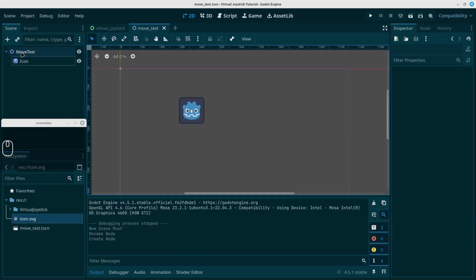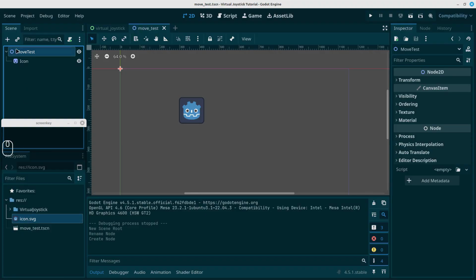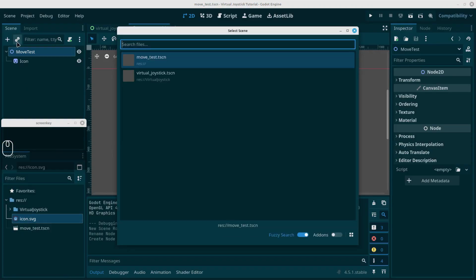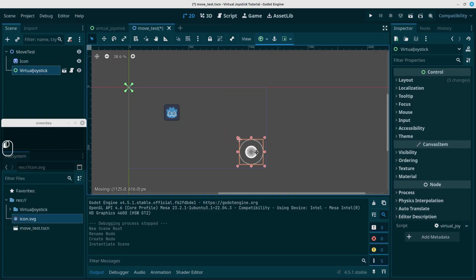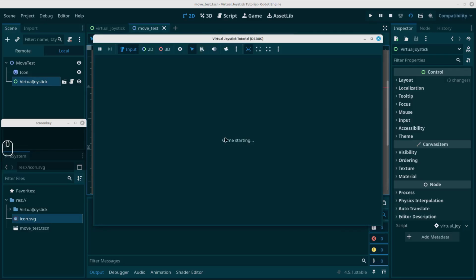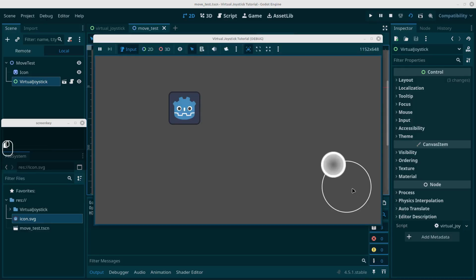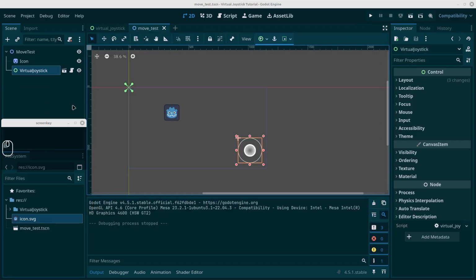And what we want to do is import our virtual joystick. So let's click the link and add the virtual joystick so it comes up here. You'll notice at the top here we can drag it down to where we like. Let's not put it directly at the bottom. We'll leave some space so that the stick itself doesn't go off screen. Let's make sure this is working. Great. So now we just have to wire it up.